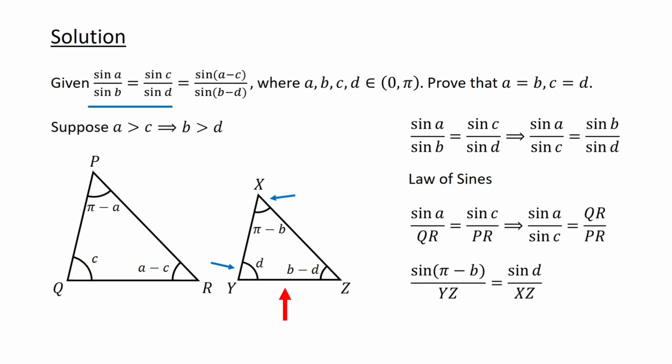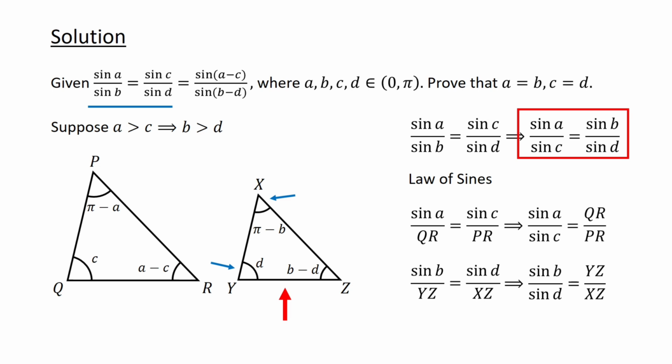Applying the law of sines to triangle XYZ, for angles X and Y, we get sin of pi minus B over YZ equals sin D over XZ. Since sin of pi minus B equals sin B, this simplifies to sin B over YZ equals sin D over XZ, or sin B over sin D equals YZ over XZ. From sin A over sin C equals sin B over sin D, we have QR over PR equals YZ over XZ, and thus QR over YZ equals PR over XZ.